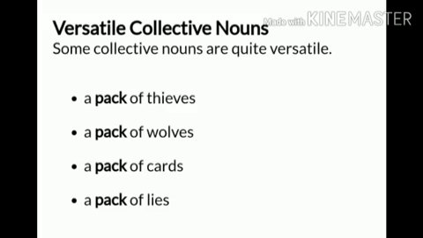They have multiple uses and are called versatile collective nouns.